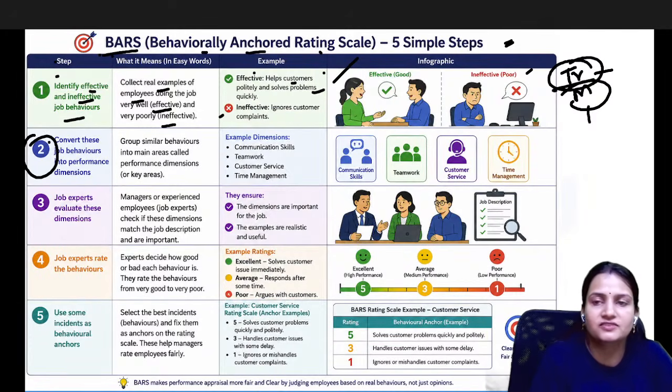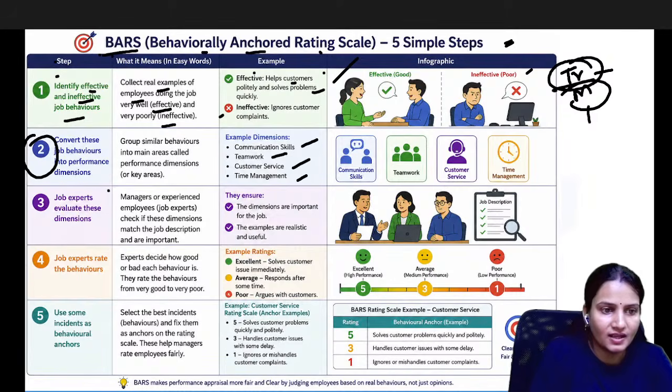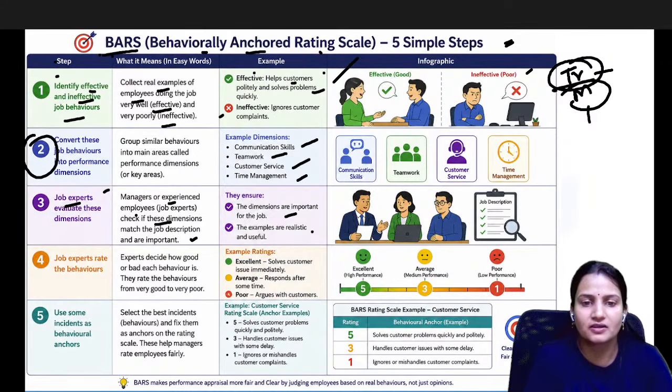Next is to convert these behaviors into dimensions. Dimensions are the key areas which help the company give proper points and numbers in different ways. Examples are communication skills: how well you can communicate, and according to that the points will be given. Others are teamwork, customer service, and time management. Then job experts will evaluate whether these dimensions are correct or not. The managers or experienced employees will check whether they are important for the job. If they are important, they will include them. If not, they will reject them.